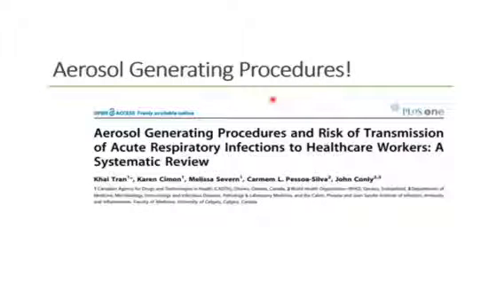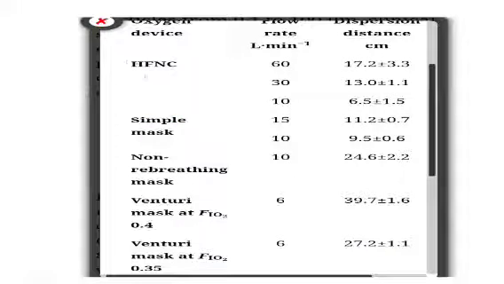So this is a study done very recently, which explained the aerosol generating procedures and risk of transmission. High flow nasal cannulas, at a rate of 60, produce dispersion at a distance of 17 to 20 centimeters. So it is very high. A simple O2 mask at 15 liters, though we don't keep an O2 mask at 15 liters, disperses at 11.2.